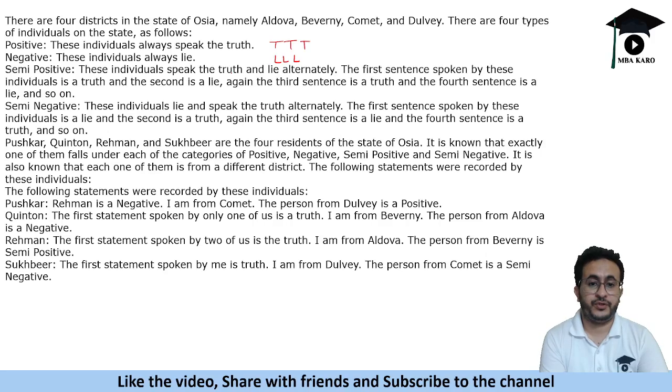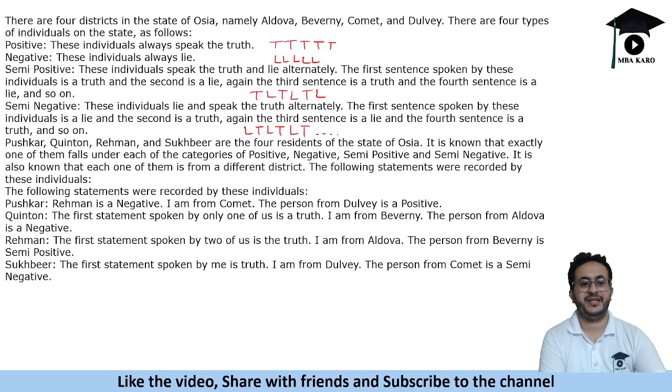Semi-positive speak truth and lie alternately. The first statement is truth, second is a lie, third is true, and they continue to speak like this. And semi-negative speak the lie and the truth alternately, so it will be lie, true, lie, true, and so on. So that is semi-negative.